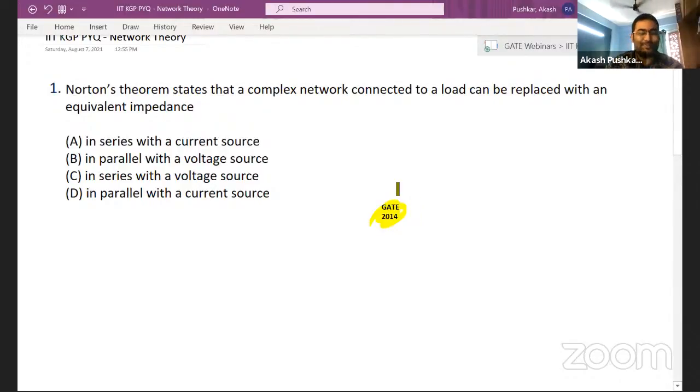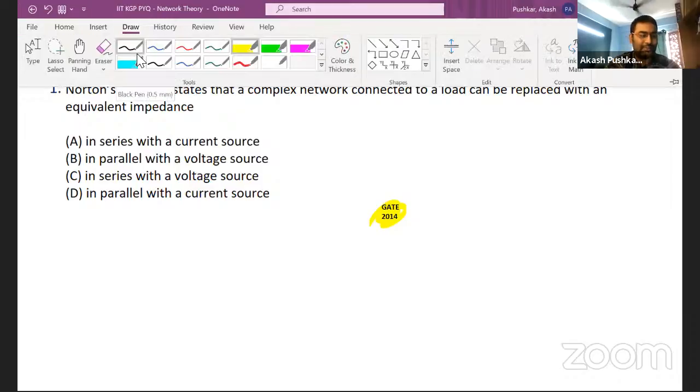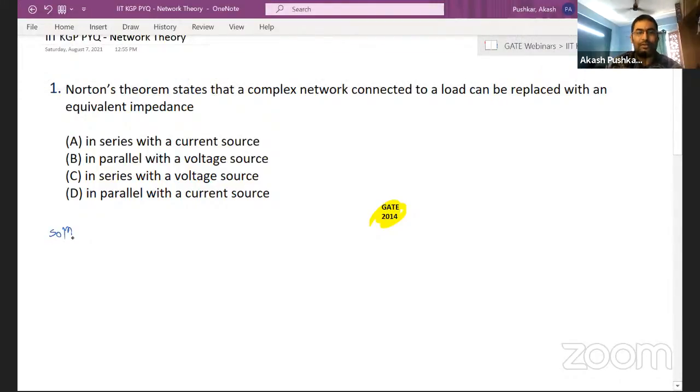I need the energy. Norton's theorem states that a complex network connected to a load can be replaced with an equivalent impedance. Options: in series with a current source, in parallel with a voltage source, in series with a voltage source, in parallel with a current source. What do you guys think? I'm seeing the responses from Ankit, Ashish, option D. Okay. Ravi Teja, option D. So I think most of the guys are saying option D.